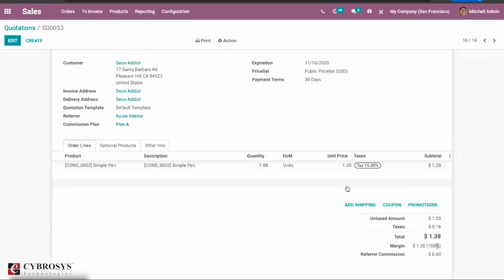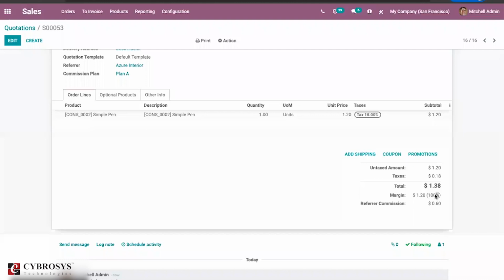So how much percentage is the margin for that particular sales order, that is profit for the organization. This is one of the major changes Odoo has brought.